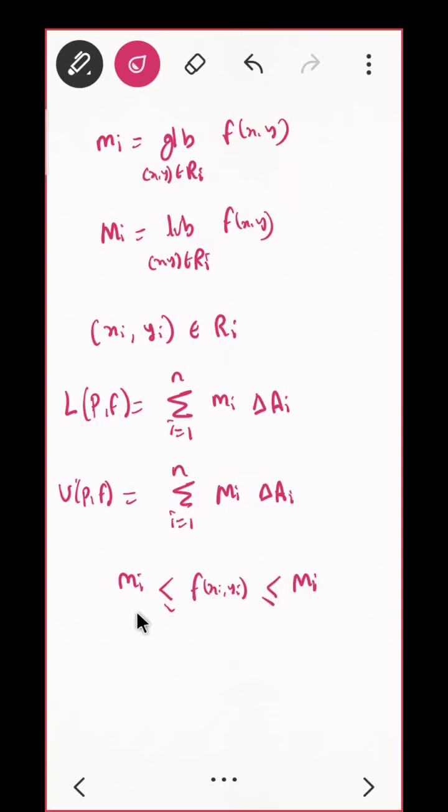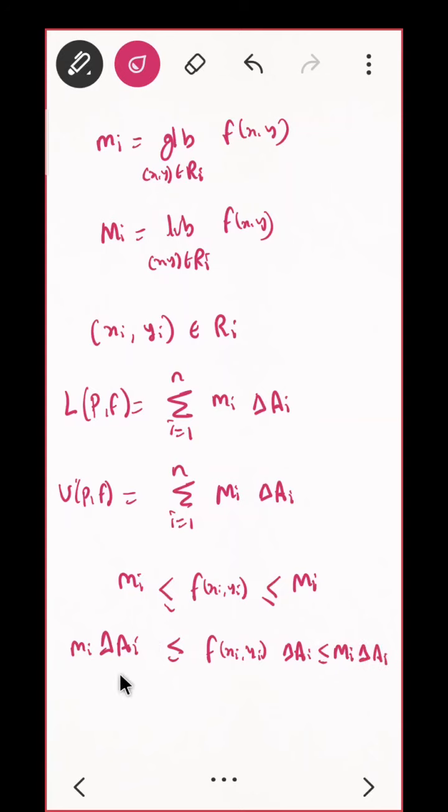So if I multiply both sides by delta A_i, what can you see? Small m_i delta A_i is less than or equal to f of (x_i, y_i) into delta A_i, which is less than or equal to capital M_i into delta A_i.